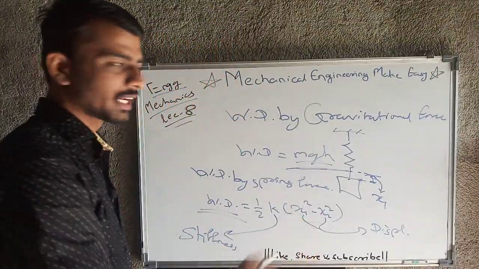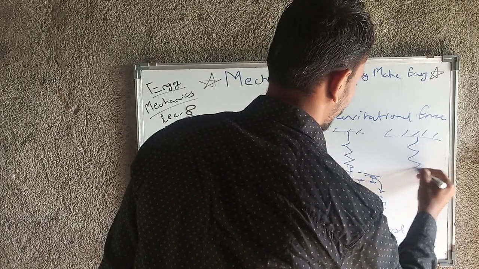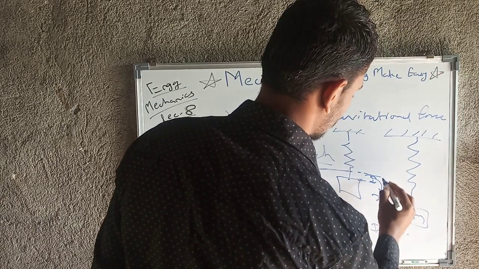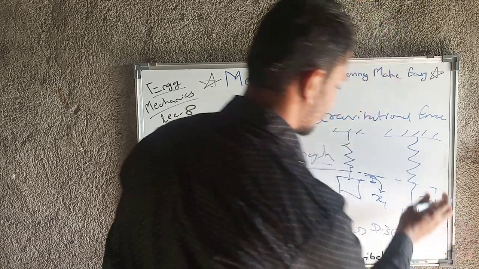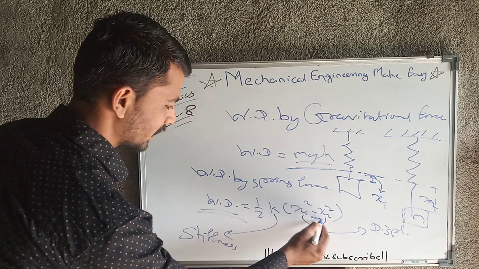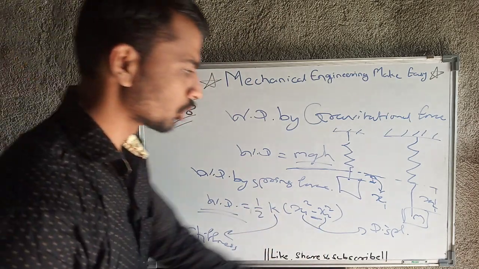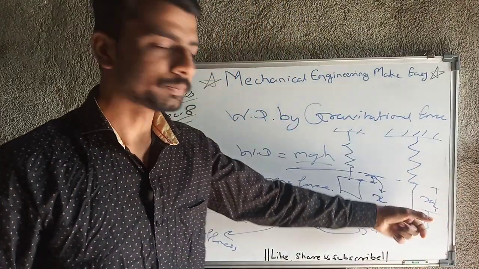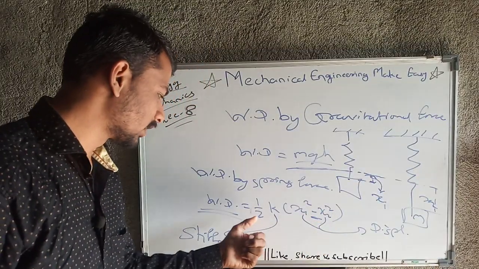But after that, we have applied one external force, so the mass m goes to this position and ultimately the displacement becomes x2. As x1 is less than x2, this negative sign will come here and the work done will be negative, because we are pulling it downward and the spring is going to take that mass upward. That's why the negative sign will come here.